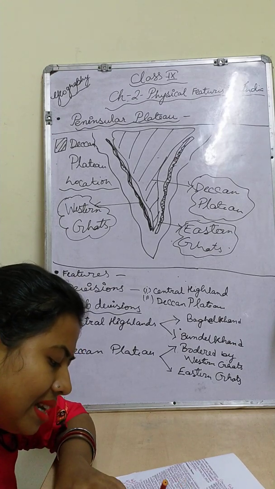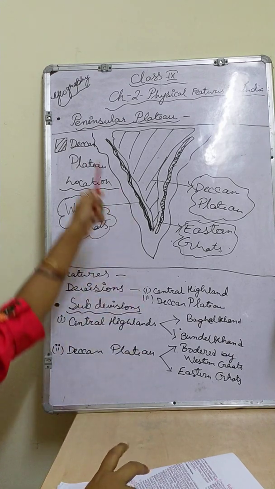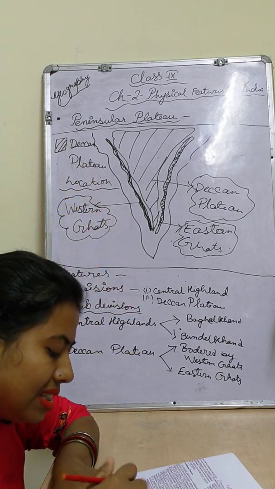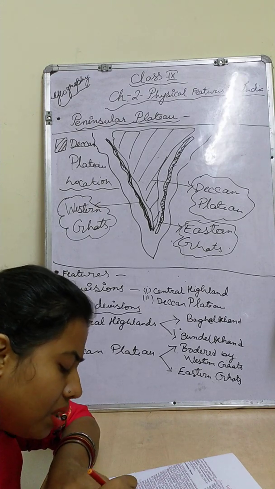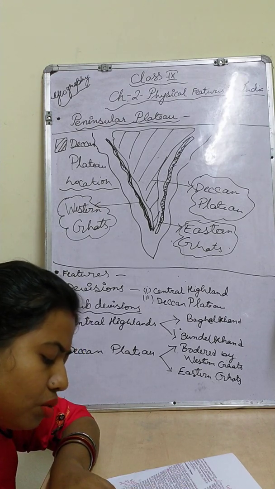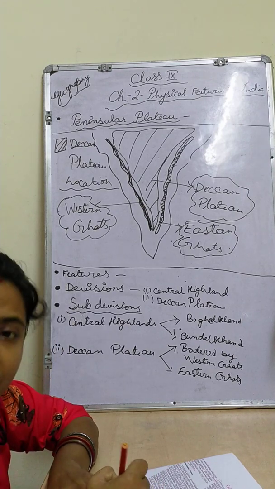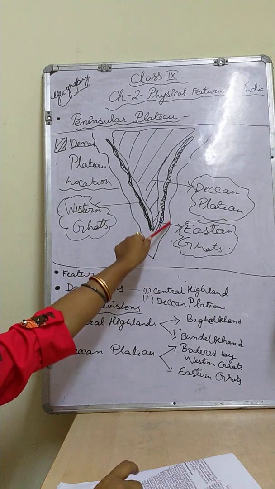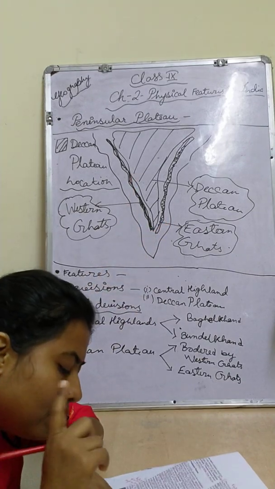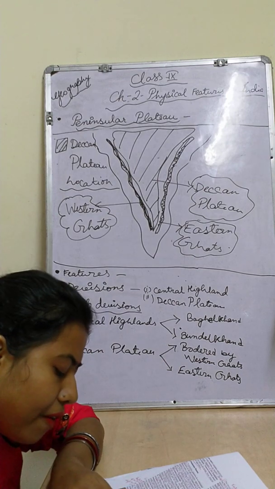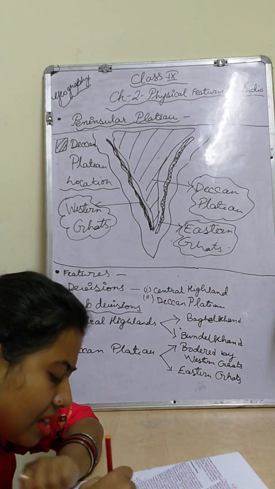The height of the Western Ghats progressively increases from north to south. The height is more on the southern side. The highest peaks of the Western Ghats in the south are Anaimudi, 2695 meters, and Dodabetta. And Mahendragiri is the highest mountain peak of the Eastern Ghats. Please underline that. Javadi Hills are located in the southernmost part of the Eastern Ghats.